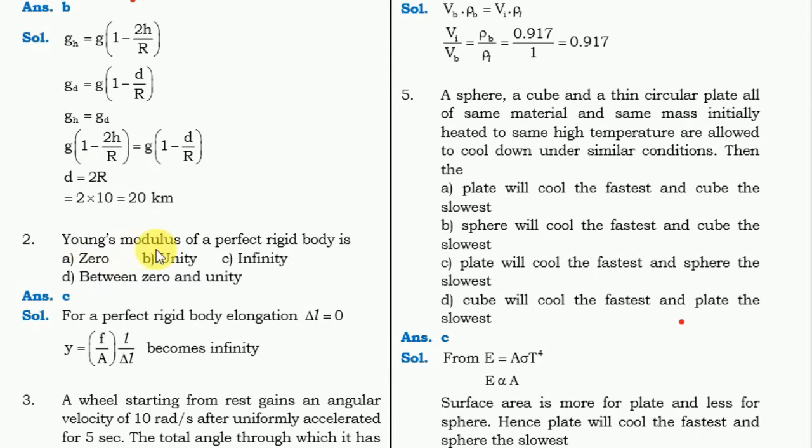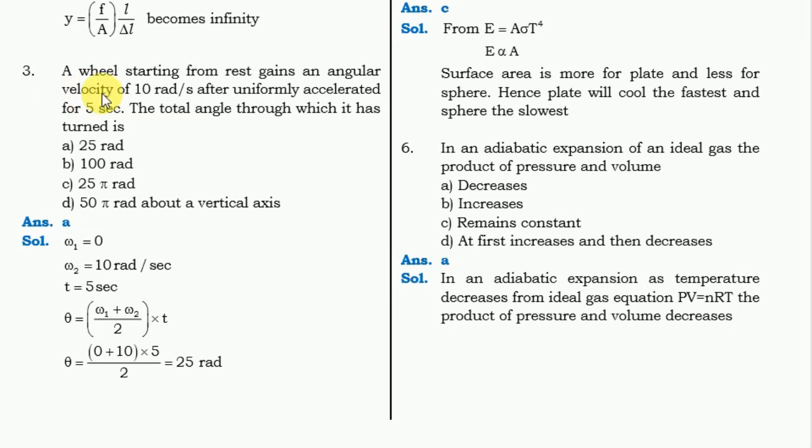Second one is Young's modulus of a perfectly rigid body is, answer is C, infinity. Next question, you look for the keyword: wheel starting from rest gains an angular velocity of 10 rad per second. For this question, the answer is A, 25 rad.